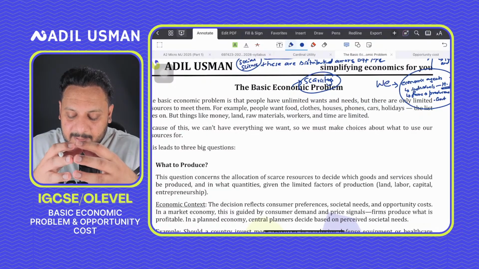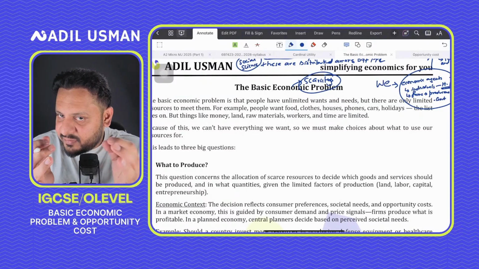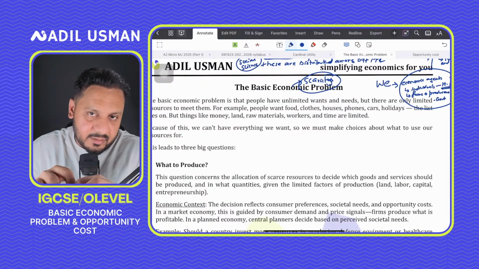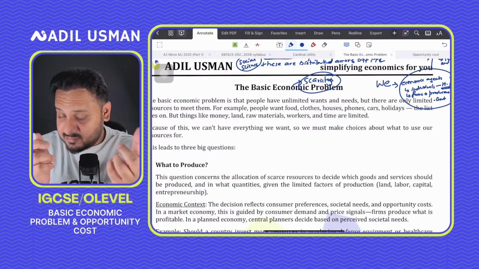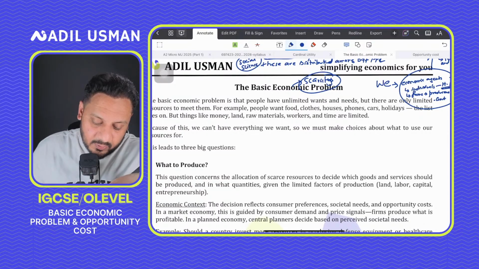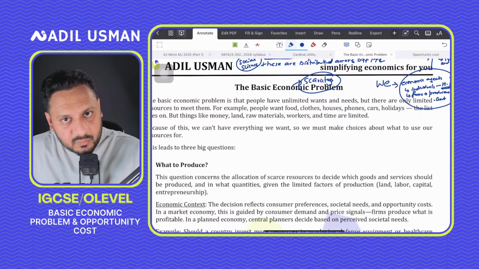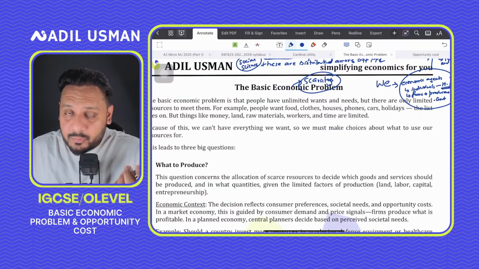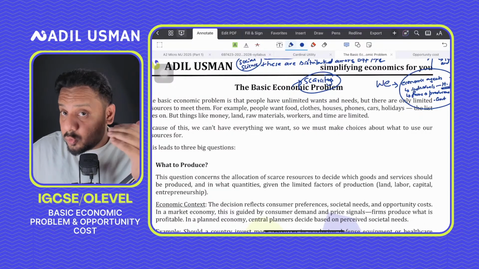And so we have these three fundamental questions that we need to answer. The reason we need to answer them is that resources are scarce. So we need to figure out what it is that we want to produce, we need to figure out how to produce it, and we also need to figure out for whom to produce it.